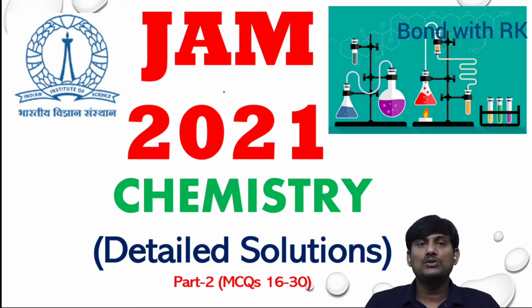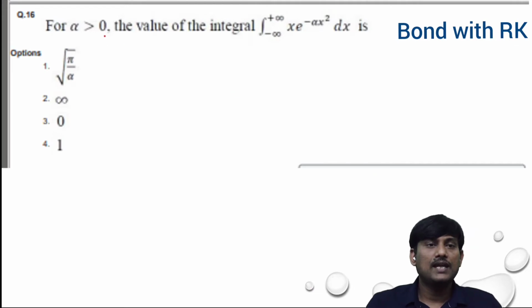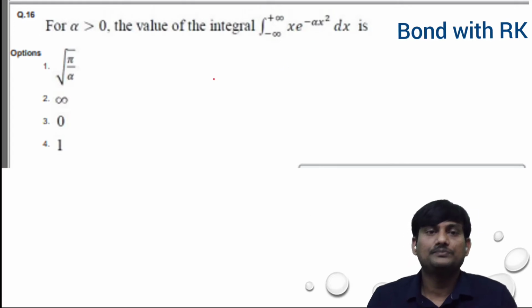In this video, I am going to explain the multiple choice questions from 16 to 30 which appeared in the JAM 2021 chemistry question paper. Let's take question number 16. For alpha greater than 0, the value of the integral from minus infinity to plus infinity of x e power of minus alpha x squared dx is.